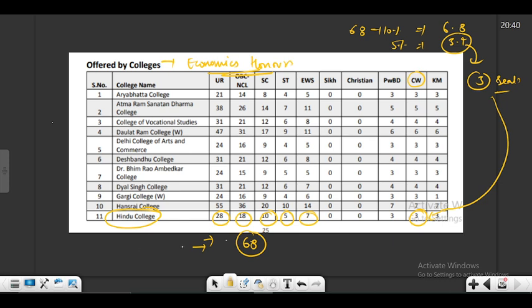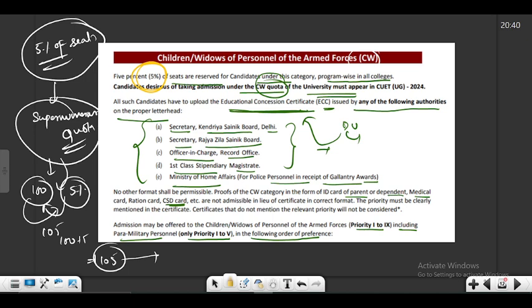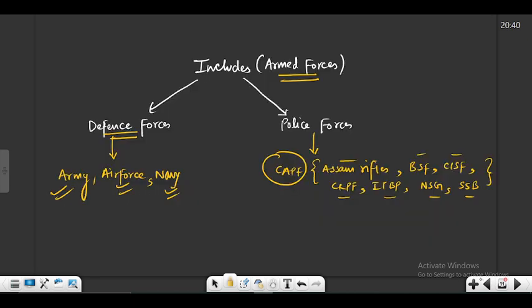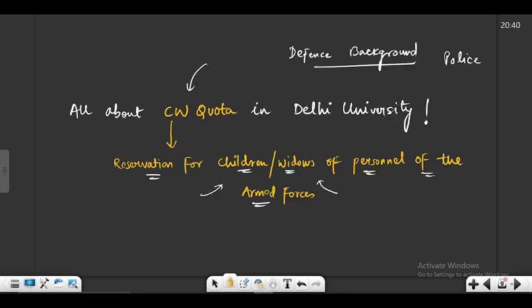So this is how the CW quota works. So these 3 seats are over and above the normally allocated seats for economics in Hindu college. So I hope this is clear. I hope the entire idea of CW admission is clear, because I have come across a lot of people who are very confused about how CW category works, and I also belong to this category. So that is how I have this information about all these things. But earlier I used to be confused myself, so I thought I'll make a video so that nobody else has to face any issues.